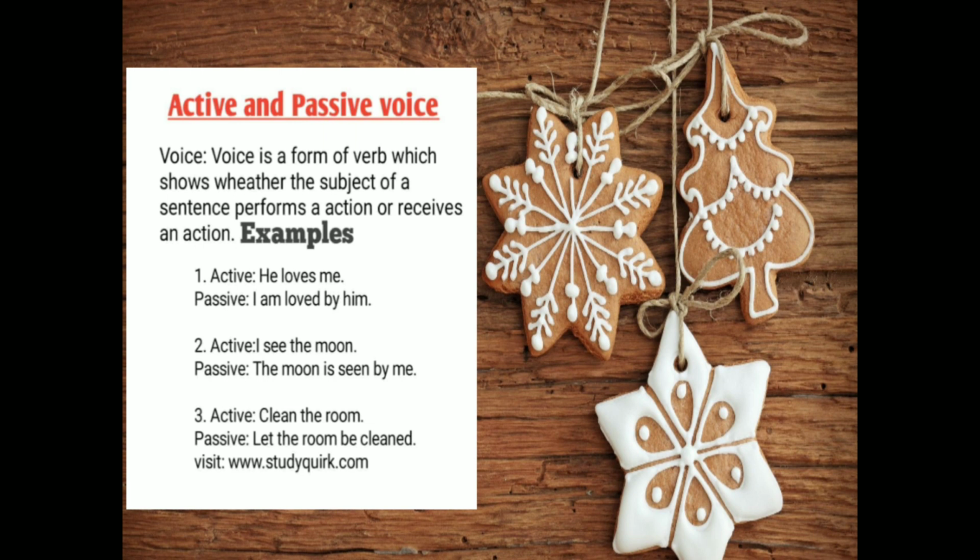When we convert active voice into passive voice, we say, the moon is seen by me. And "clean the room" is another example in active voice. When we convert it into passive voice, we say, let the room be cleaned.